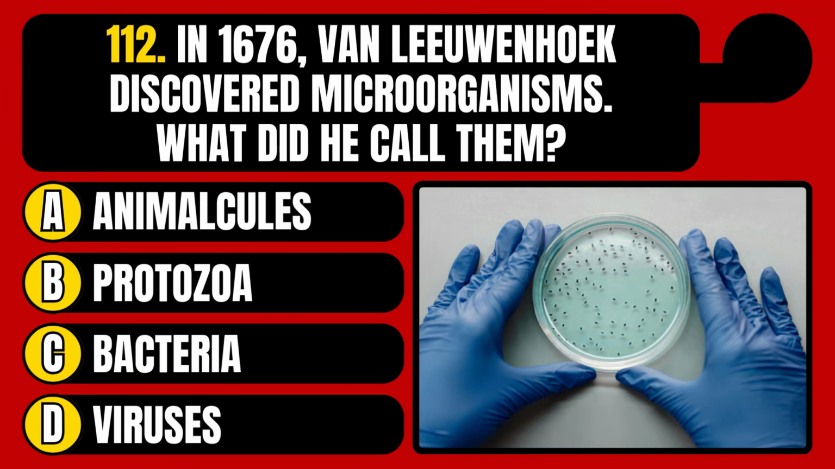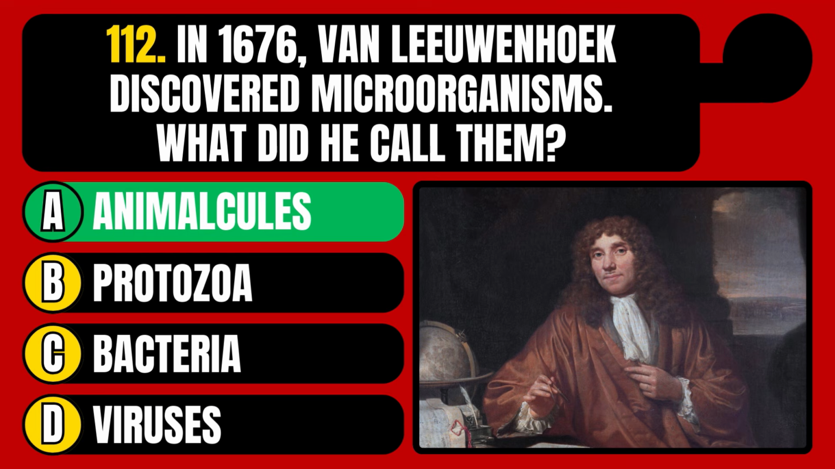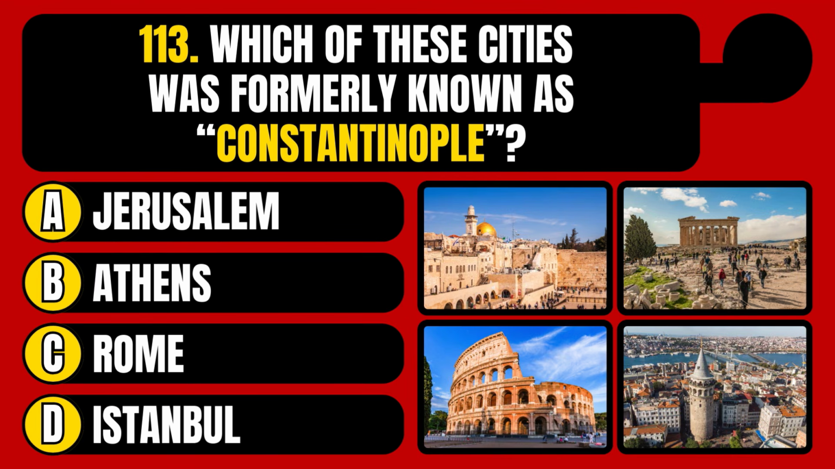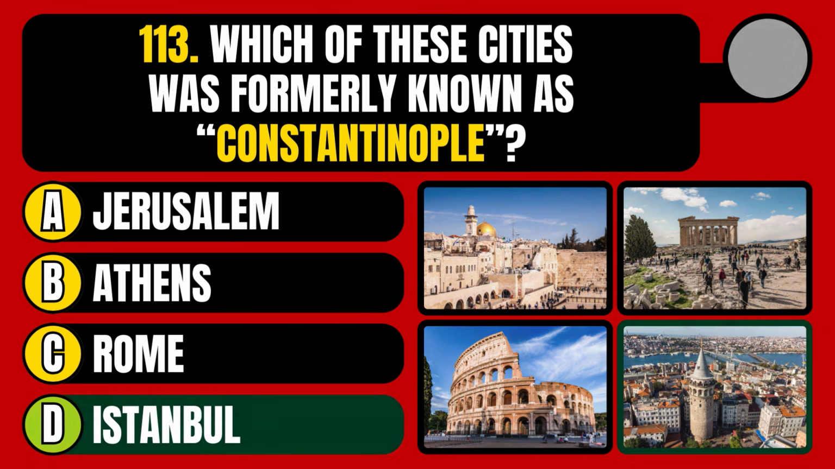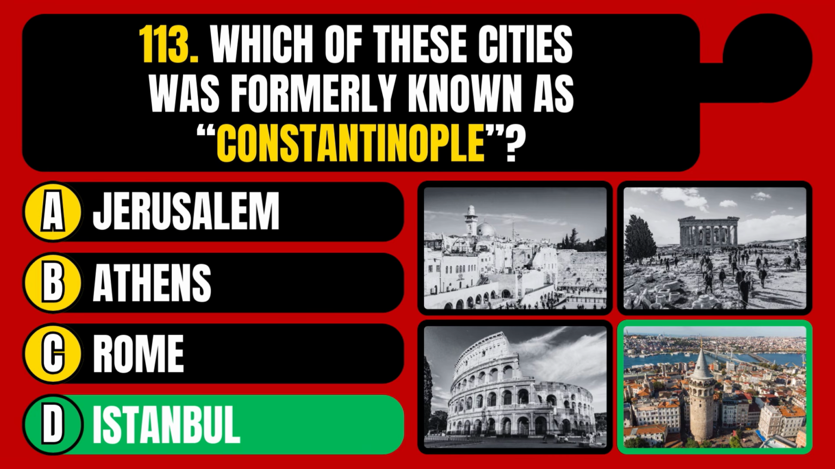In 1676, Van Leeuwenhoek discovered microorganisms. What did he call them? Animalcules, protozoa, bacteria, or viruses? The correct answer is option A, animalcules. Which of these cities was formerly known as Constantinople? Jerusalem, Athens, Rome, or Istanbul? The correct answer is option D, Istanbul.